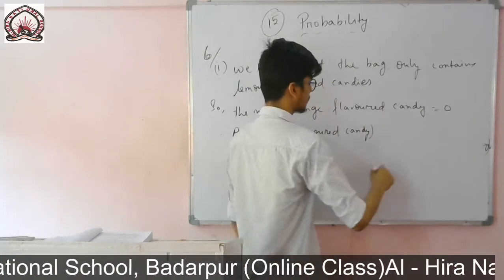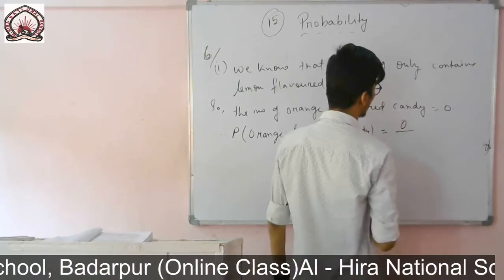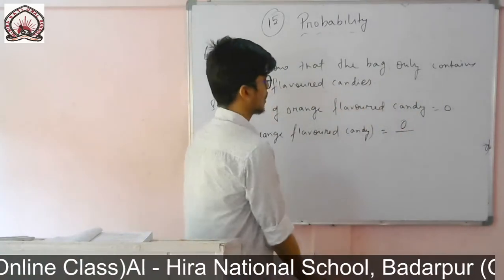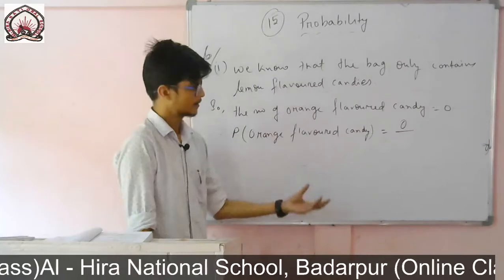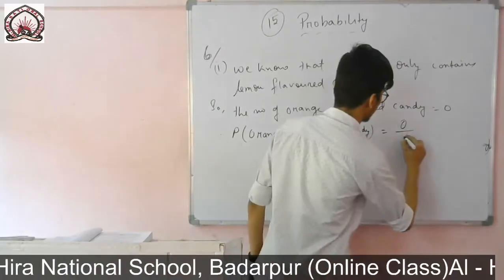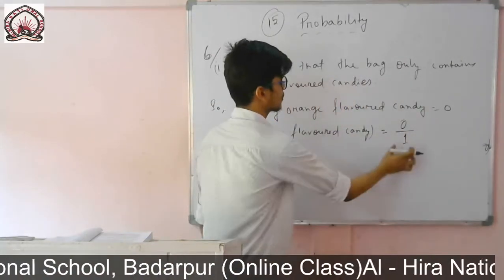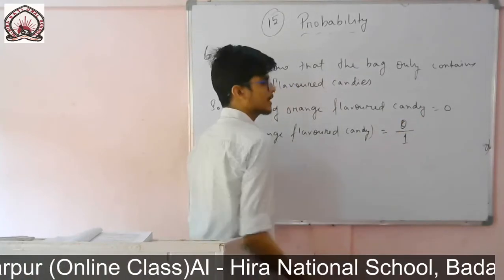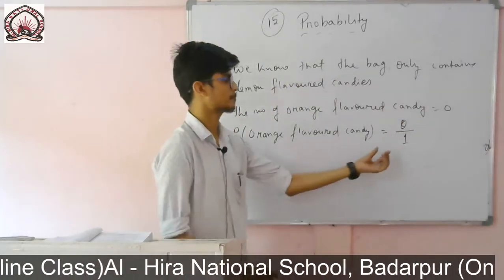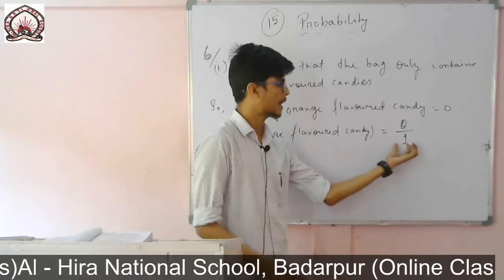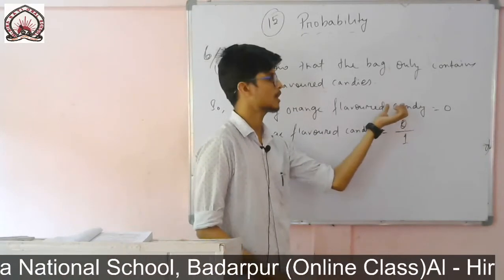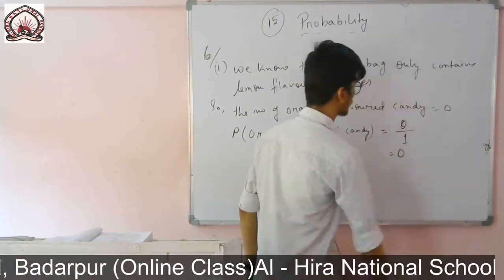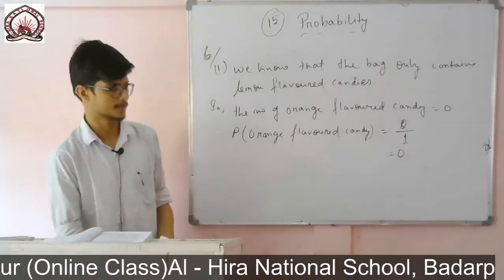Probability of orange flavored candy equals 0 by the total possible outcomes, and here only one type of candies are there. That means 1 is the total outcome and 0 is the favorable outcome. Only 0 orange candies are there. That means 0 by 1, which equals 0. That means it is an impossible event.